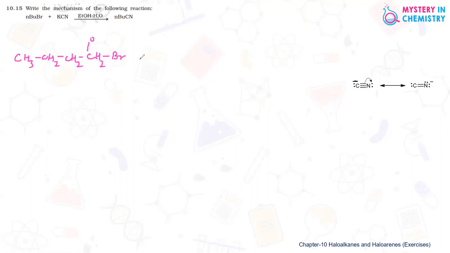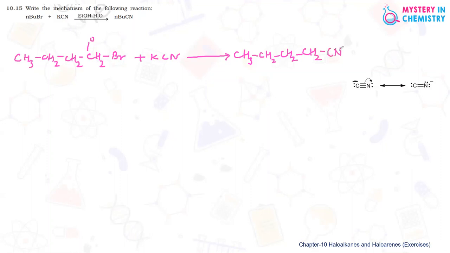And when it reacts with KCN, Br is replaced by CN and the product formed is CH3, CH2, CH2, CH2, CN.